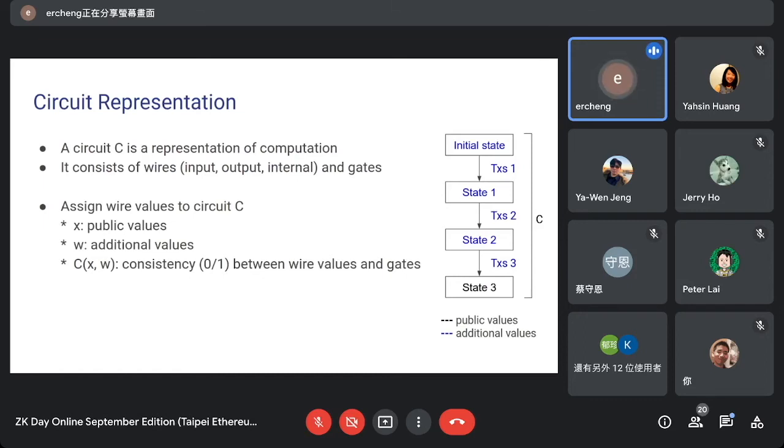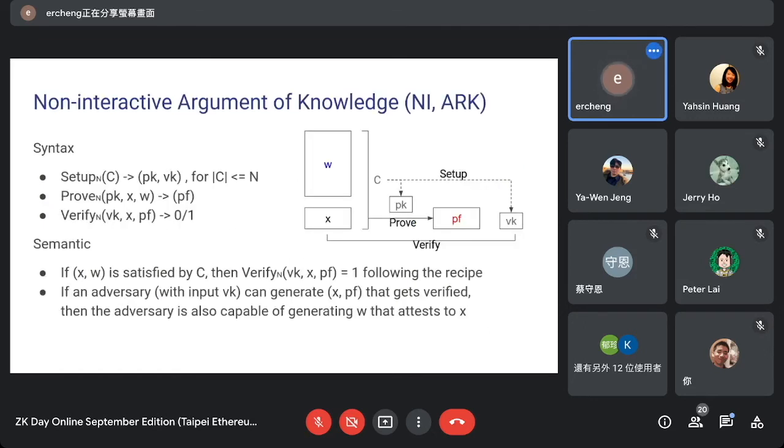After abstracting this computation, we can now define what a proof system is. Both the prover and the verifier have the circuit C, and they have the public input X, which is a partial assignment of the wires.